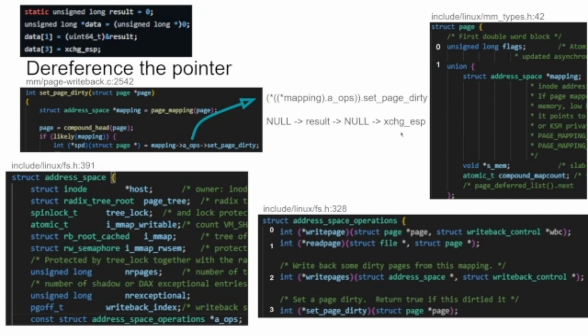And that is our exploit. The only part of this that I didn't totally understand was, for address space, why the address of result then dereferences to null. But I imagine there's a lot of offsets, and so this is what happens when we set it to the address of result. But in any case, this is what happens with our exploit. And then the next part will be the demo of the exploit.